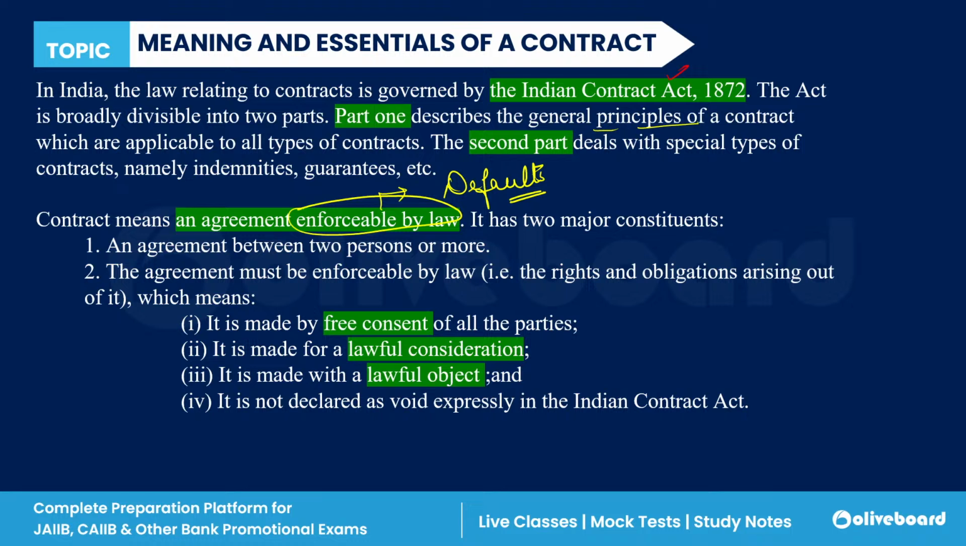So what is a contract? First of all, it should be an agreement between two or more persons, and the agreement should be enforceable by law, meaning rights and obligations arise out of it. There are certain characteristics which need to be satisfied for enforceability. First, it should be made by the free consent of all the parties.